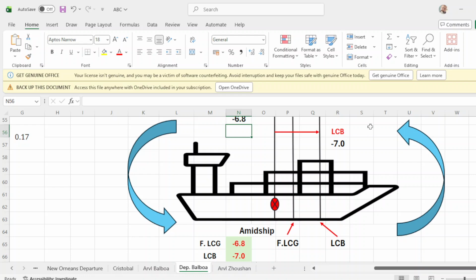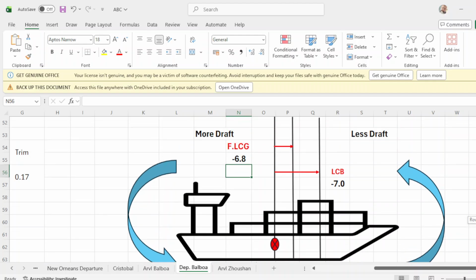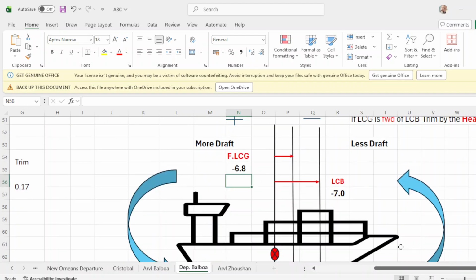So when this goes upward, the aft part will go downward. It's like a seesaw. If the aft part goes downward, the forward part goes upward. That's why when the forward part of the vessel goes upward, you will have less drop. If the stern goes downward, then you will have more drop. I hope that's clear. Now we proceed.